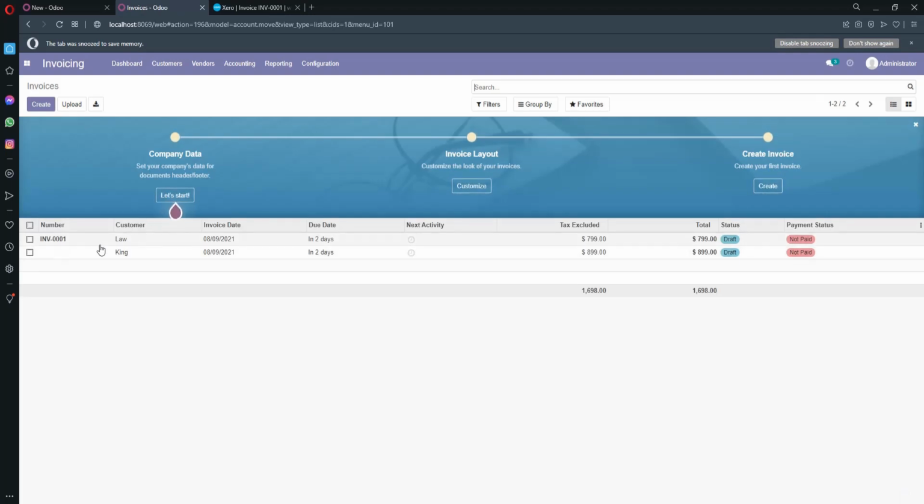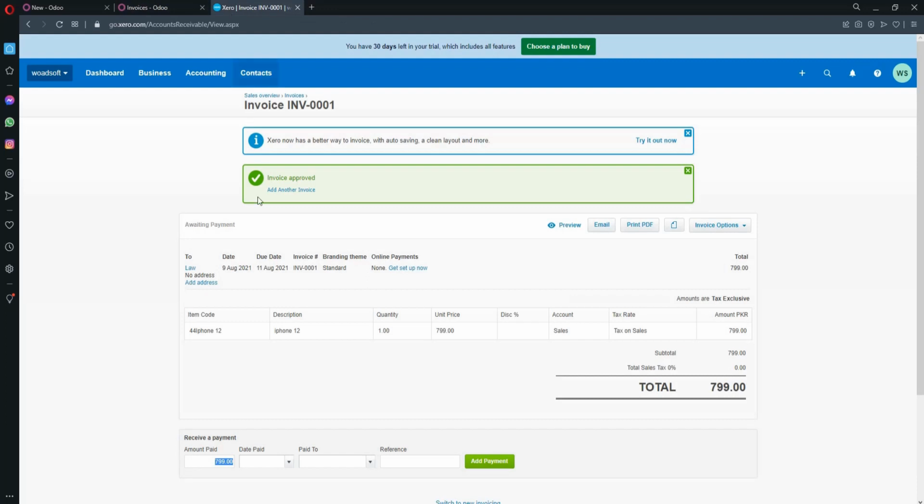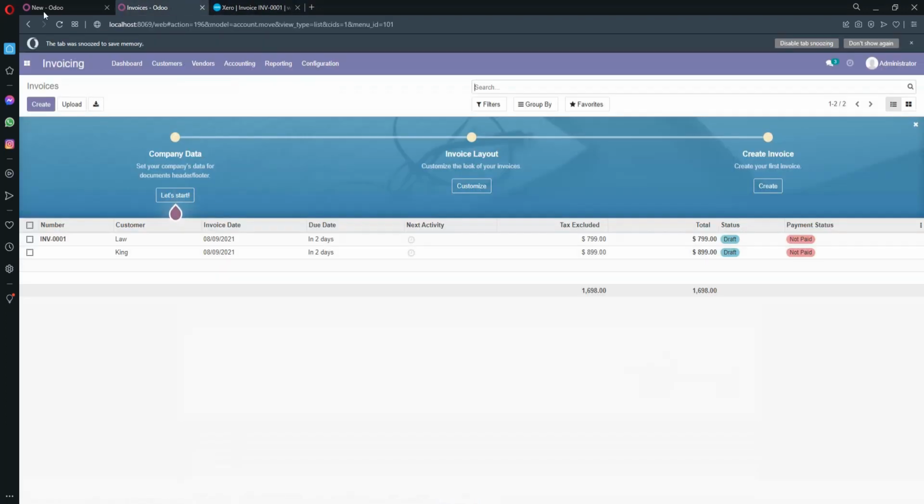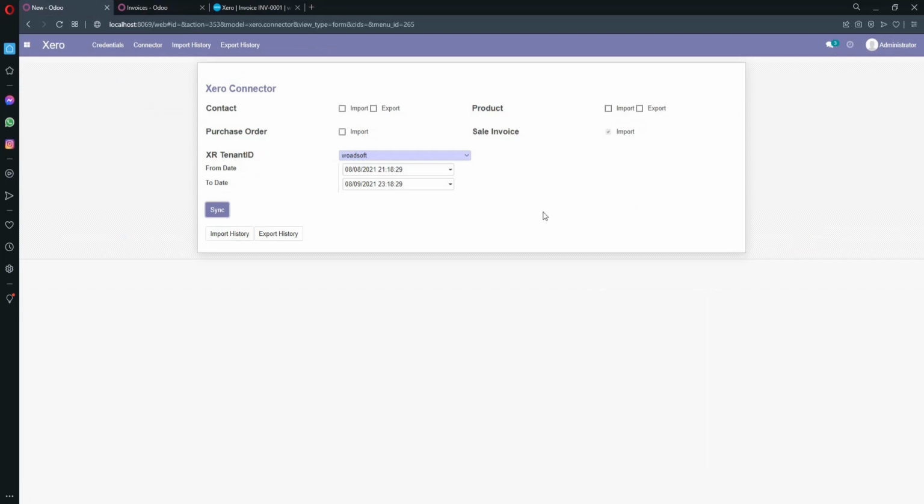As you can see, the new invoice that we created against the customer is added successfully in Odoo. So the invoice import from Xero to Odoo works perfectly, and that covers all the functions.